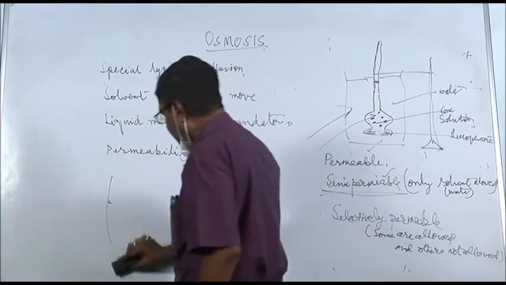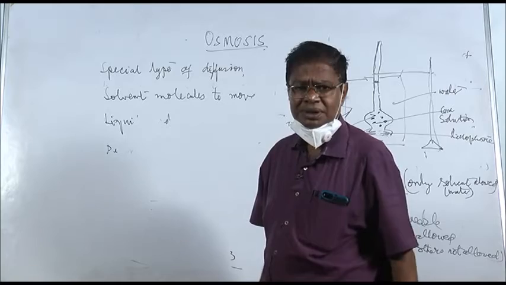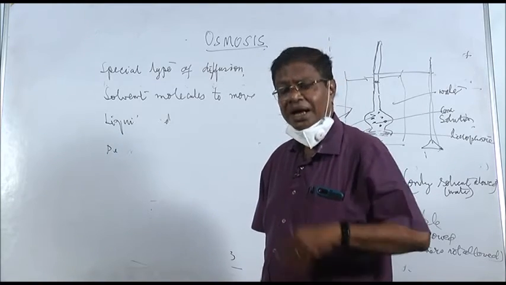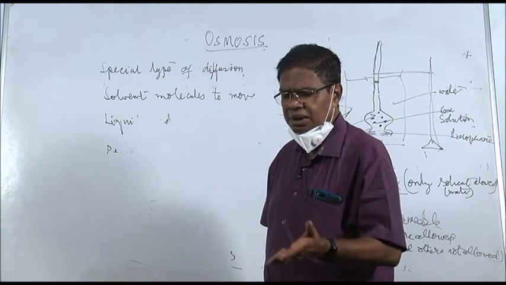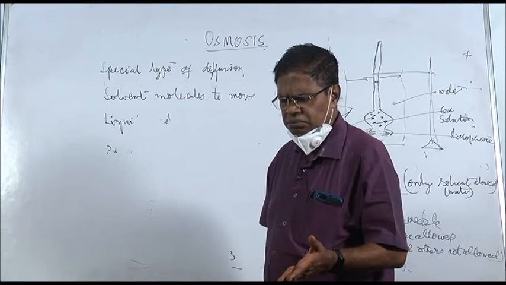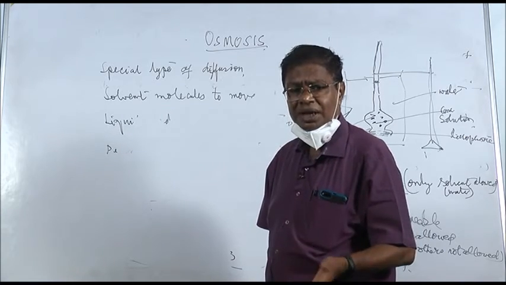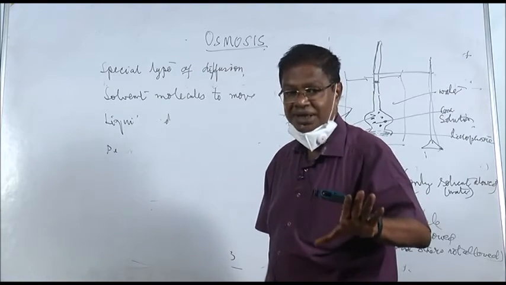Now where will we have the highest diffusion pressure? In pure water. Highest chemical potential, pure water. Highest free energy, pure water. Highest concentration, pure water is the highest.